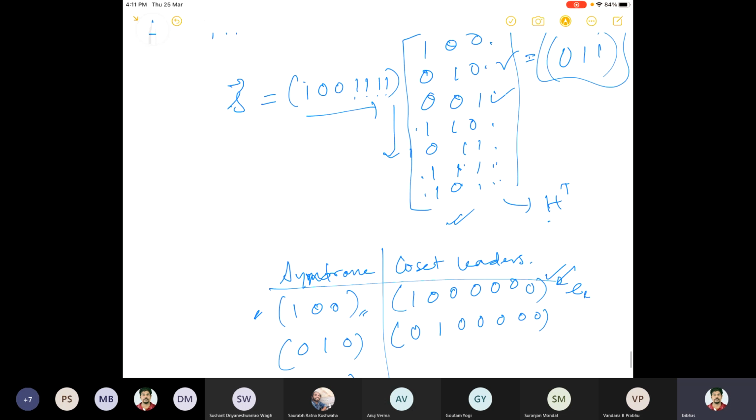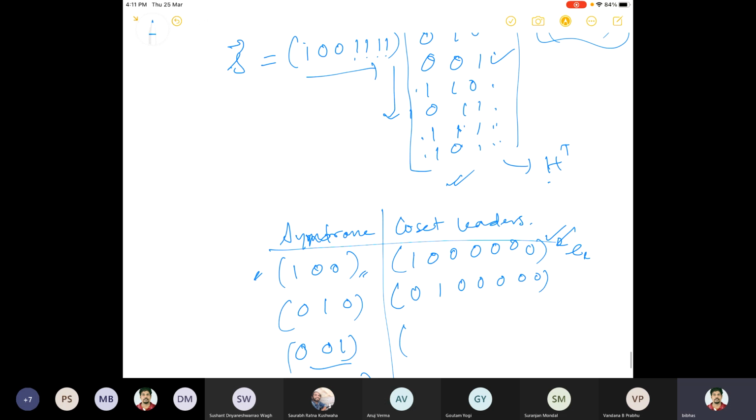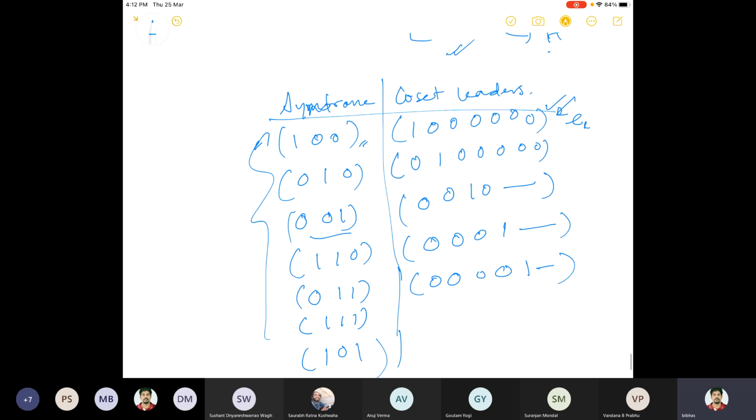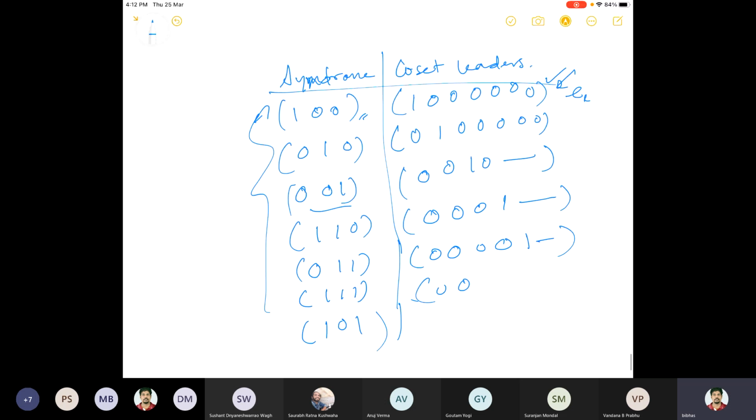Now 0, 0, 1 means that I have to take the third one. 0, 0, 1, then everything else is 0. And actually you can see that this is organized in such a way that you will get 0, 0, 1 and all are 0. Then 0, 0, 0, 0, 1, and then all are 0. Then 0, 0, 0, 0, 0, 1, and then 0. Then 0, 0, 0, 0, 0, 0, 1. So this is how these syndromes are connected with the coset leaders.